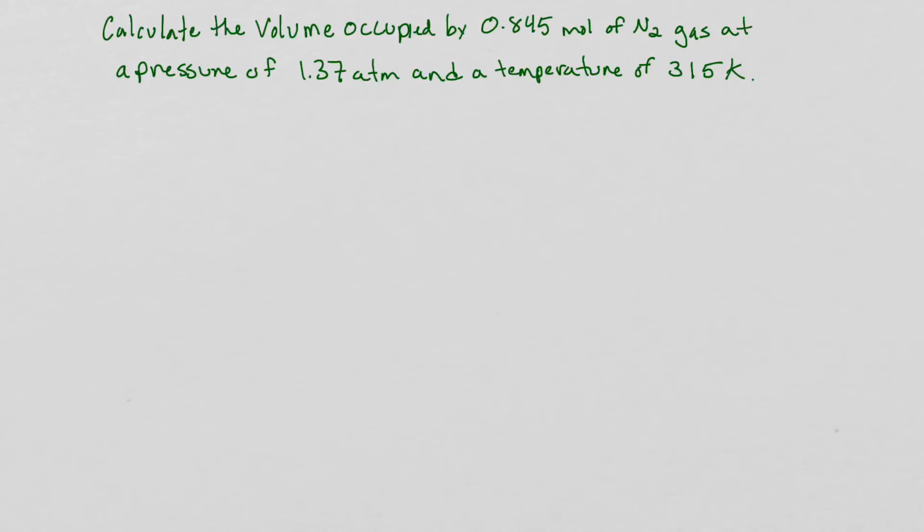So, if we write out our ideal gas law, we have PV equals nRT. And if we make a list of what our values are, we know the pressure is equal to 1.37 atm.